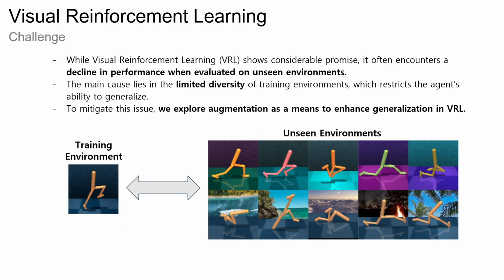However, an agent trained in one domain suffers a performance drop in new domains. The cause is the lack of diversity in the training data. Therefore, the central question is how can we expose agents to diverse domains during training?